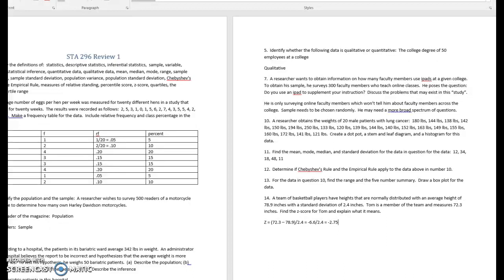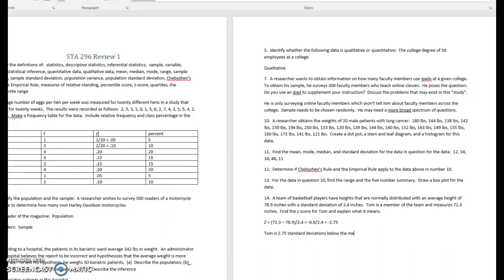All right, so remember that this is the number of standard deviations that Tom is away from the mean. He is 2.75 standard deviations below the mean. So Tom is 2.75 standard deviations